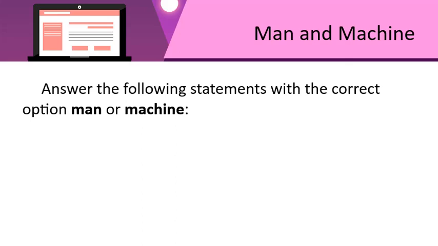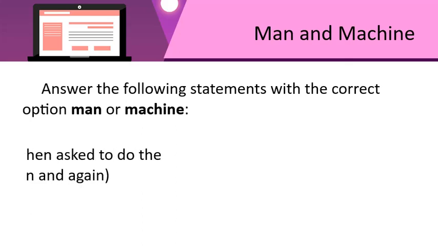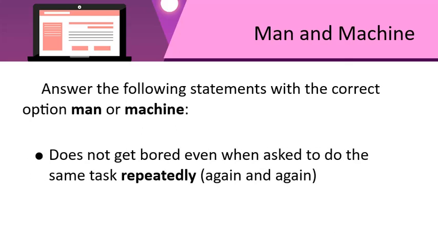The first one goes, does not get bored even when asked to do the same task repeatedly. That means again and again. So, which one is it that doesn't get bored even when doing the same task again and again?